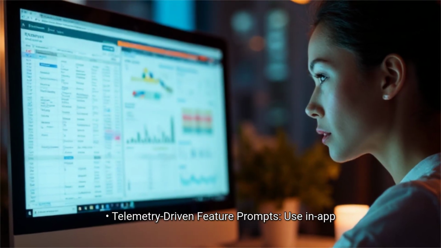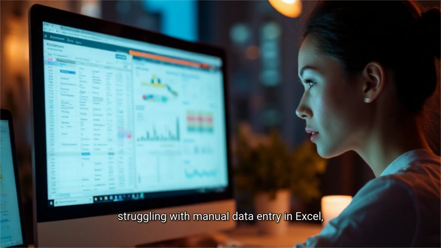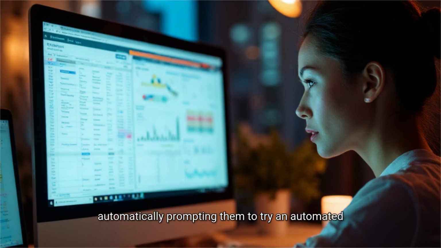Telemetry-driven feature prompts. Use in-app behavioral data to detect when a user is struggling with manual data entry in Excel, automatically prompting them to try an automated Power Automate script.